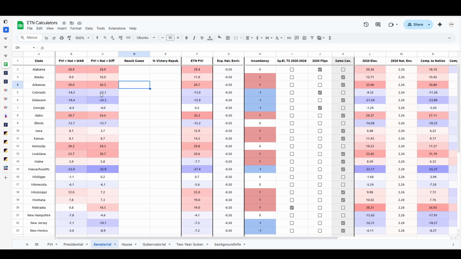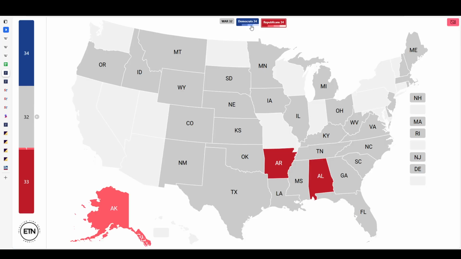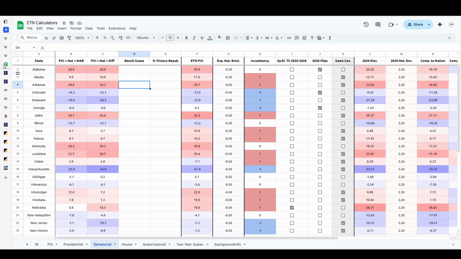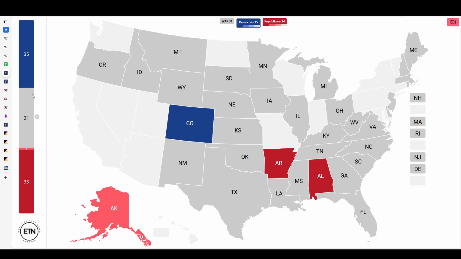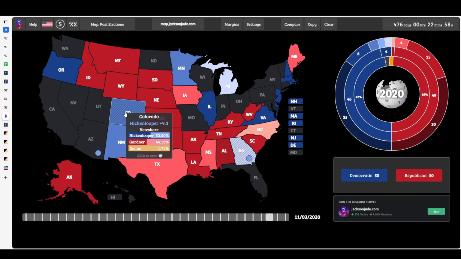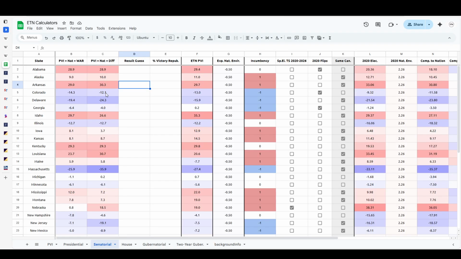Both of those are strong Republican performances. That's not to be unexpected. Colorado, 14.3 on the above replacement map, and then we have 12.1 on the difference map. Hickenlooper flipped the seat in 2020, and he did relatively well doing so, winning by 9.3%. He said that this is his final term in the Senate.